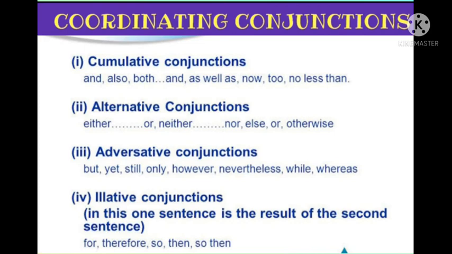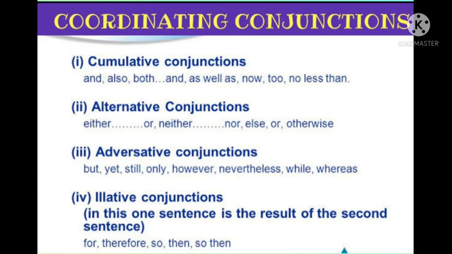Cumulative conjunctions or the copulative conjunctions are the additive words which simply combine one statement with another. For example, the officer issued an order and the employees carried it out. Here we can see this is just a combination of two statements together using the conjunction and.